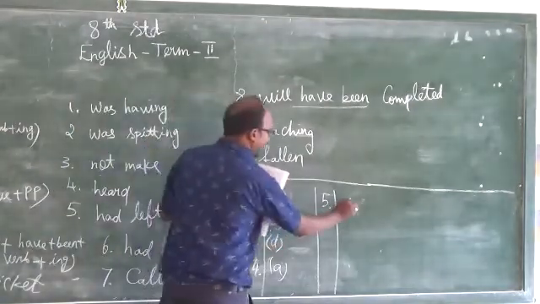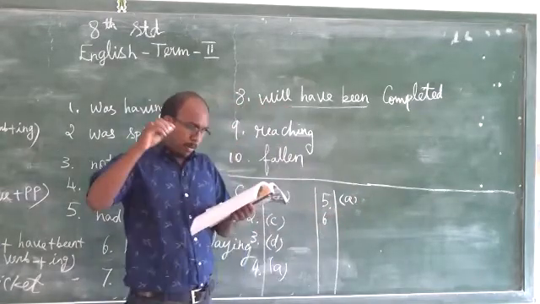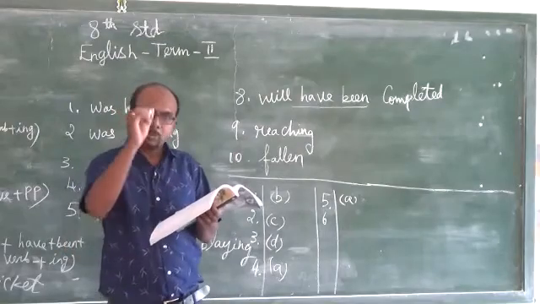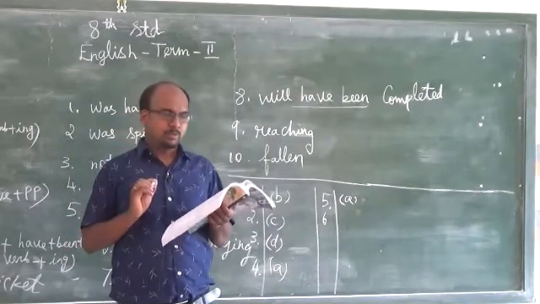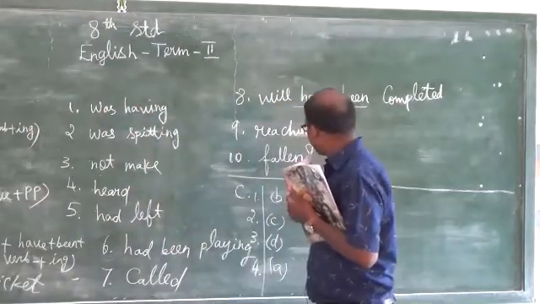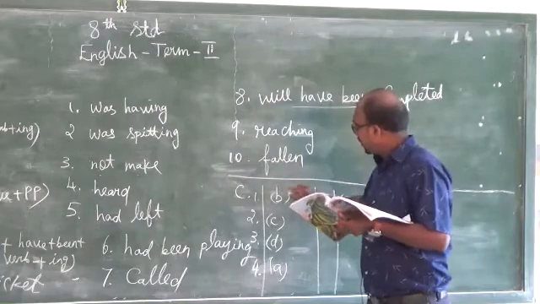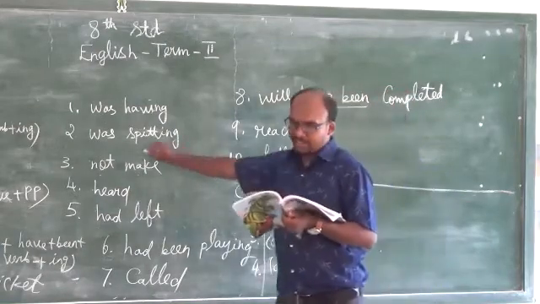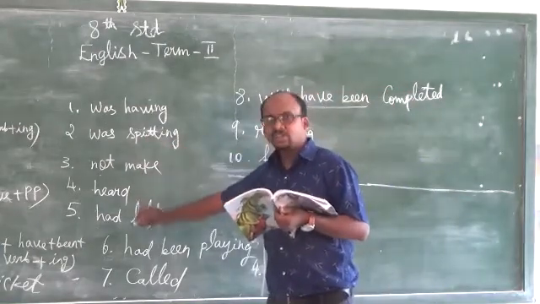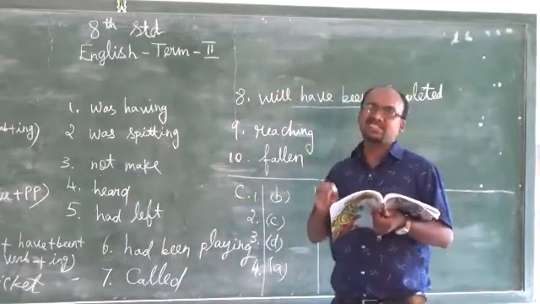So, A. Fifth one is A. You have to mark in the book with a pencil. Boys, you are not simply ticking these answers. Some answers you have to write in the dashes, and other answers you have to tick with the pencil. Okay, clearly.